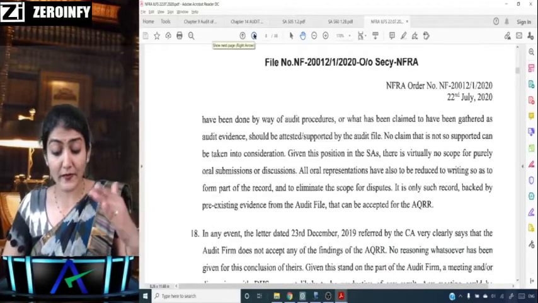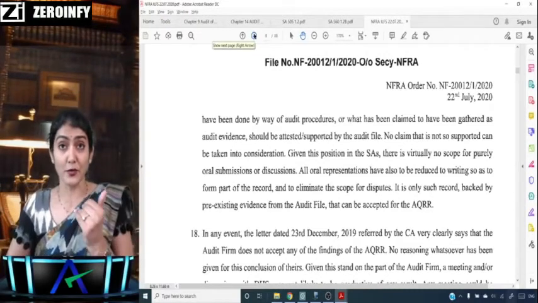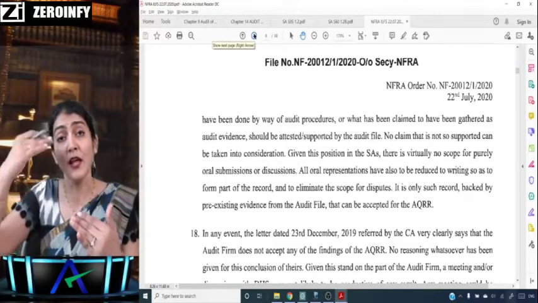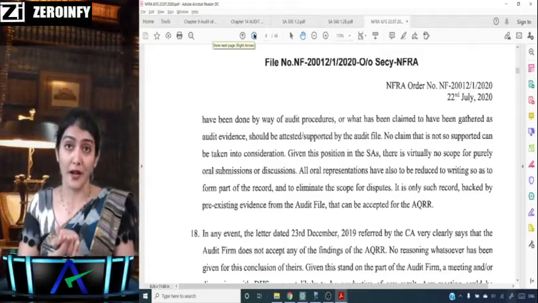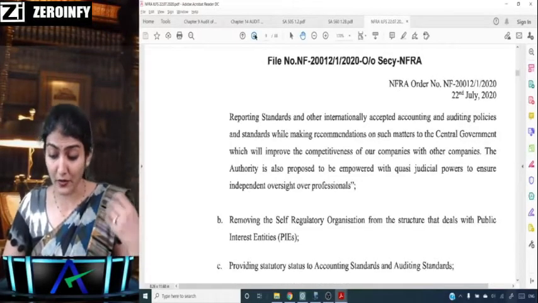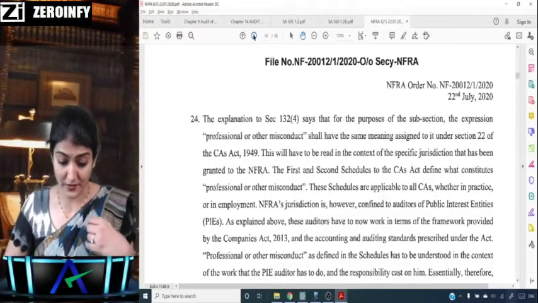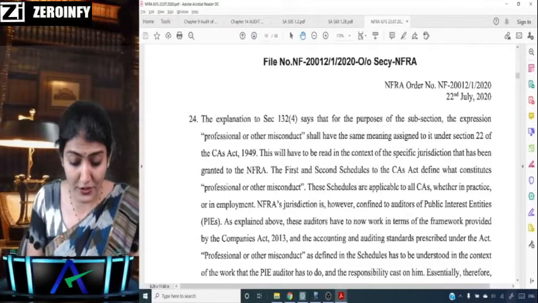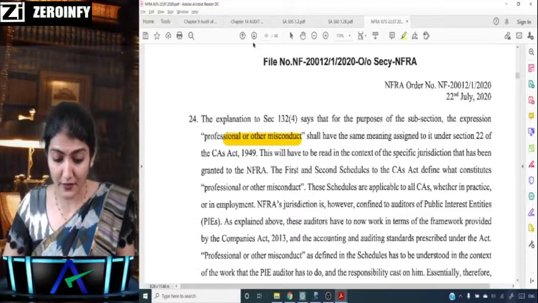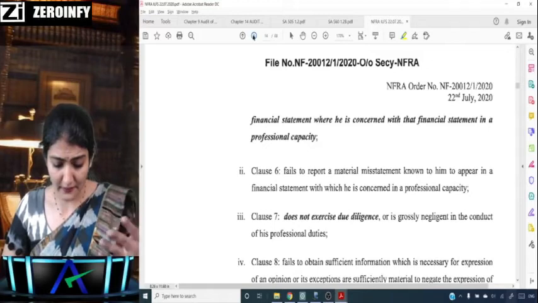Then they are saying section 144 also, auditor not to render certain services. As per section 144, the statutory auditor cannot render certain services to the company, holding company and subsidiary company. So here it seems some non-audit services were also provided by the auditor. And under section 132, the expression professional or other misconduct shall have the same meaning as under the Chartered Accountants Act. So they have given the details first to begin with.